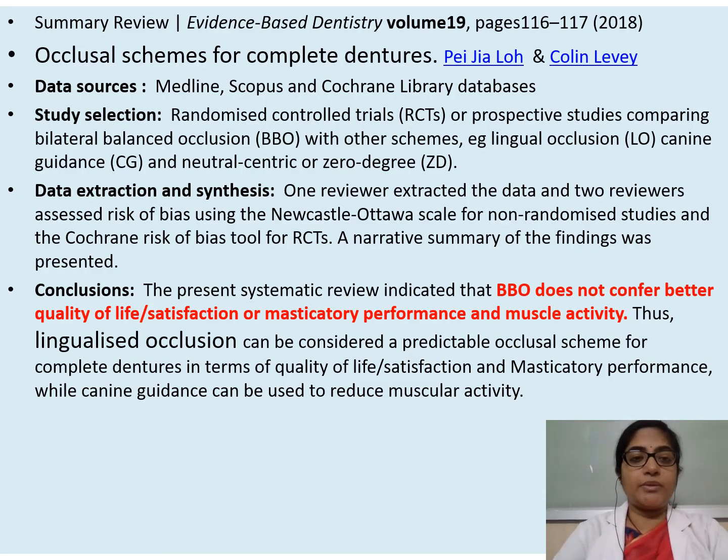So this is a systematic review, you can read here: occlusal schemes for complete dentures. Right, so this is an evidence-based dentistry journal, and we can see that they have mentioned data sources, study selection criteria, data extraction and synthesis, and the conclusions. So you can see a conclusion over here that